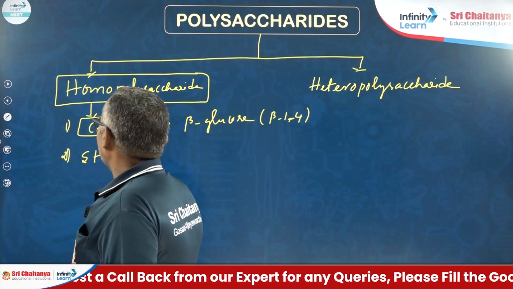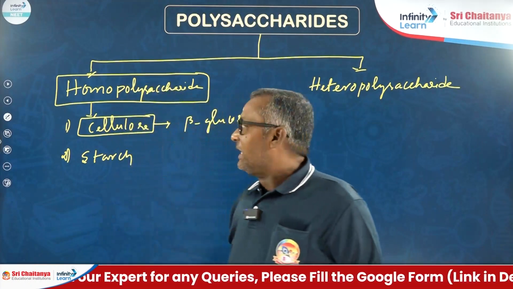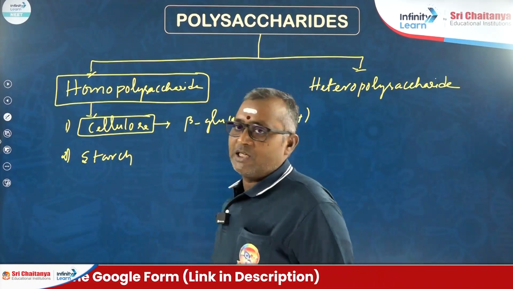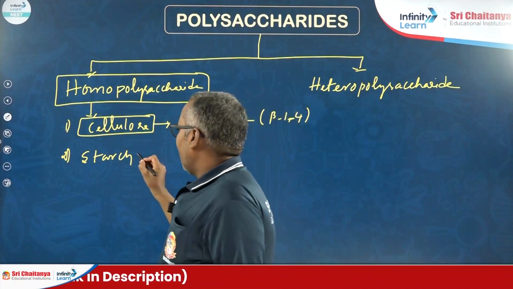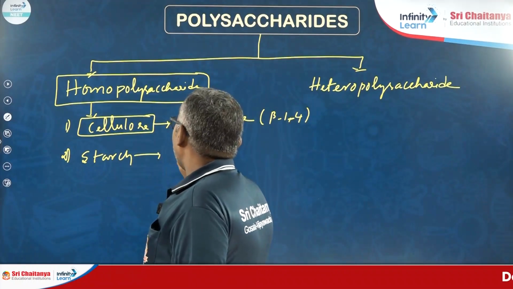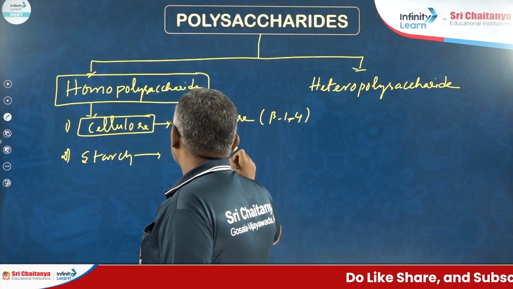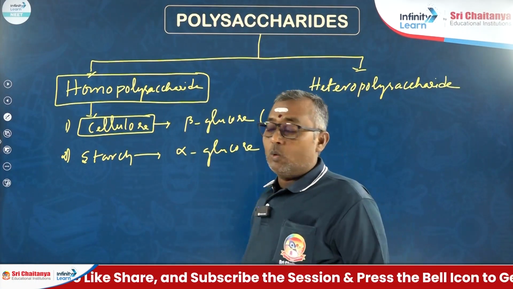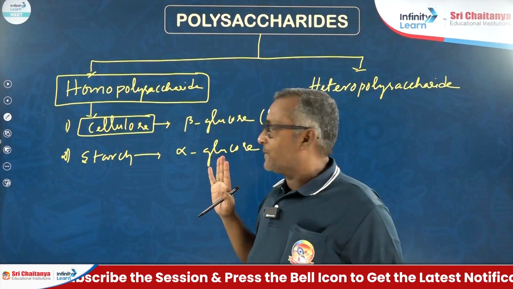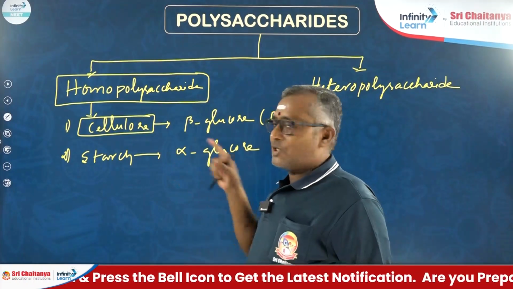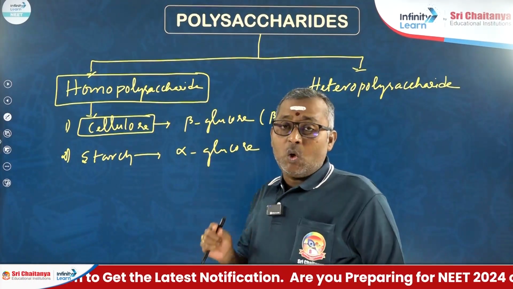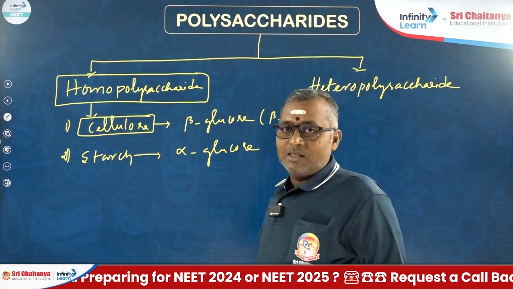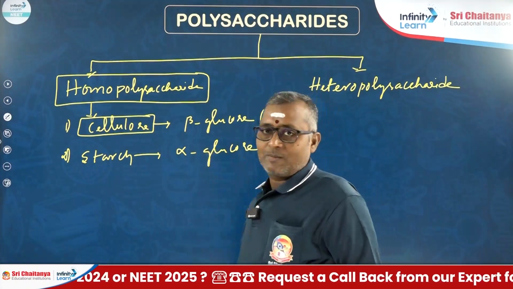The second example, starch. Starch is a variant of cellulose, and it is made with alpha-D-glucoses. Only alpha-D-glucose is present in the starch. And starch is said to be storehouse of energy in case of plants. In plants, the energy is stored in the form of starch.